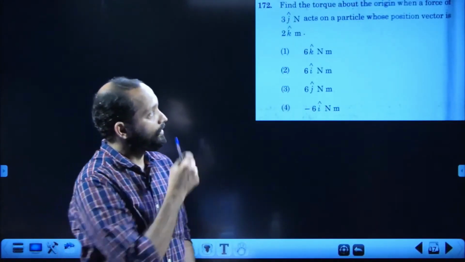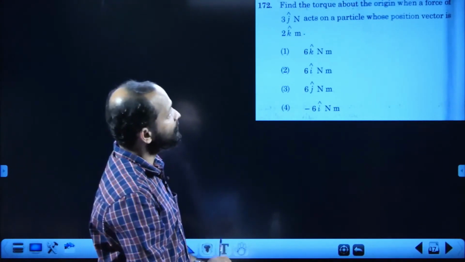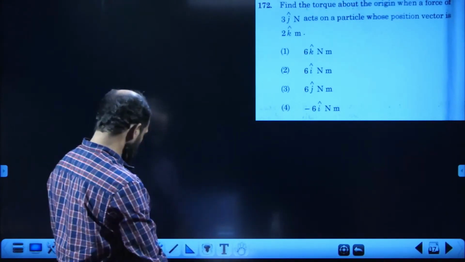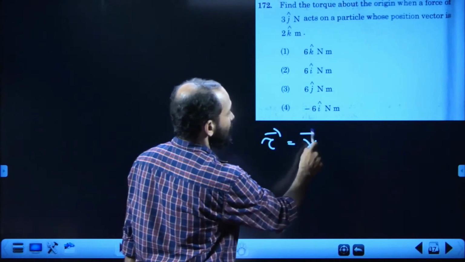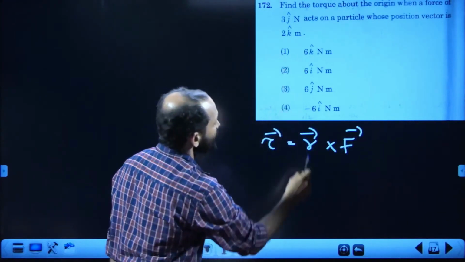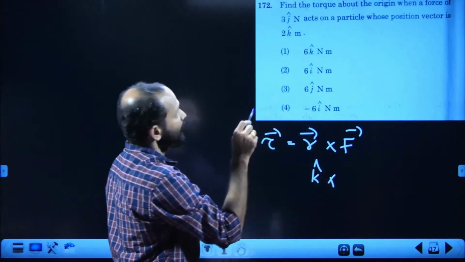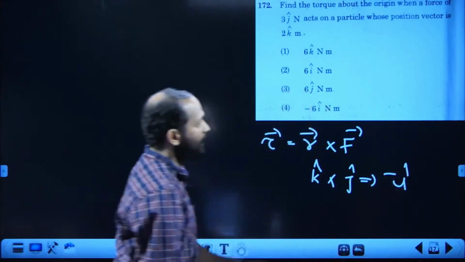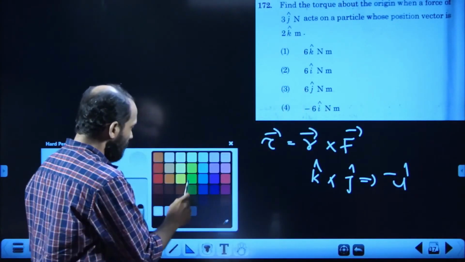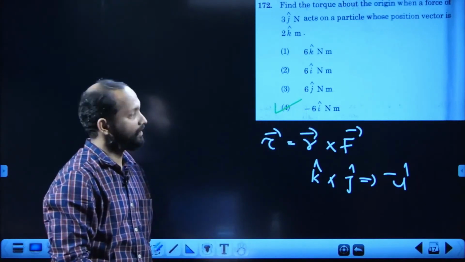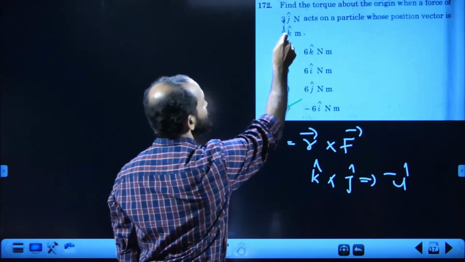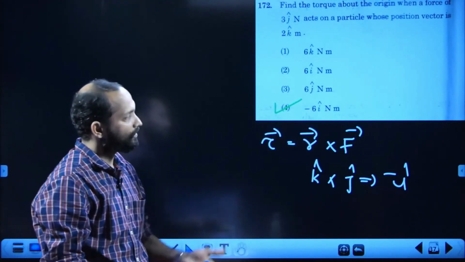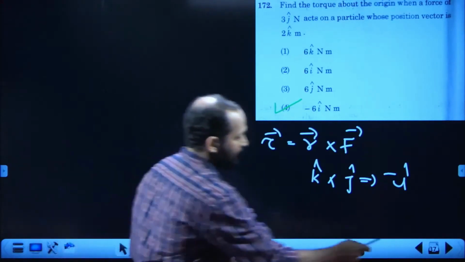Find the torque about the origin. The only question asked from rotational dynamics. Force 3j Newton acts on a particle with position vector 2k. We know torque τ about some point is equal to r cross F. r has a unit vector k cap and F has a unit vector j cap. k cross j is nothing but minus i. So minus i, there is only one option. So no other choice other than minus 6 Newton meter. Torque is equal to force into displacement, that is 3 into 2, that is 6. In two ways it can be proved. Minus sign, no other options. Then the answer is the fourth option, 173.